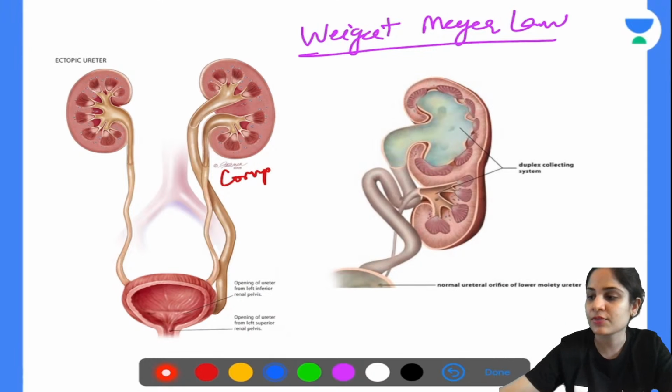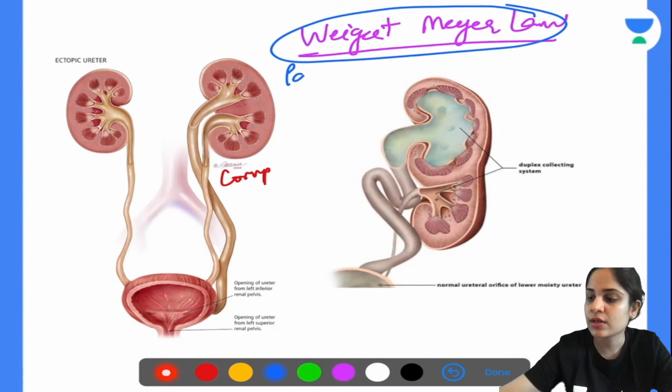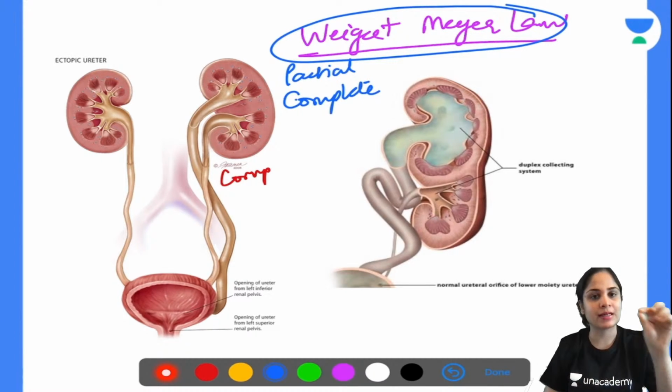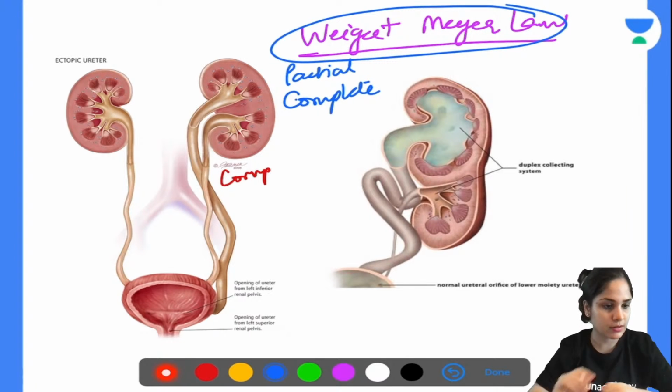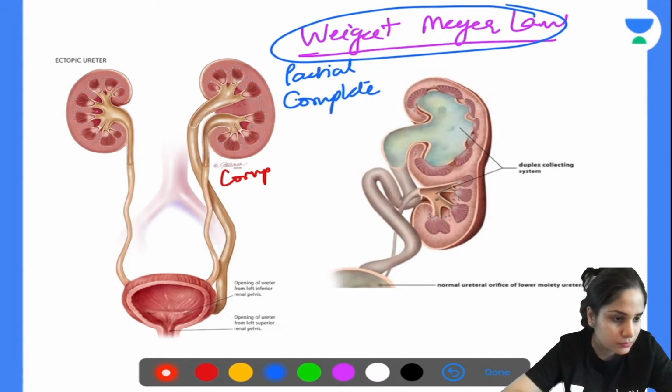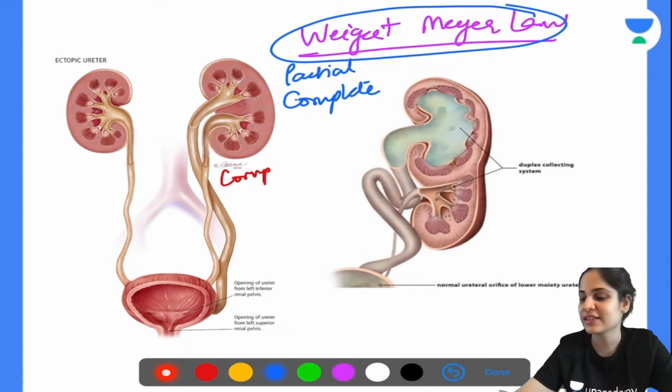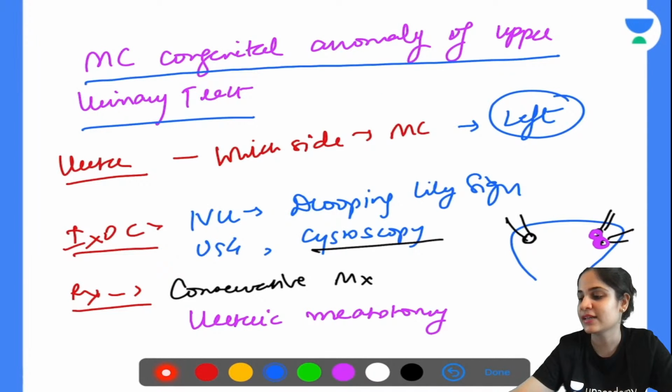So that is the Weigert-Mayer law, in which you call it a partial double ureter or a complete double ureter depending on whether they are opening separately or together in the urinary bladder. समझ में आ गया? Weigert-Mayer law. Okay, that is associated with the duplication of renal ureter.